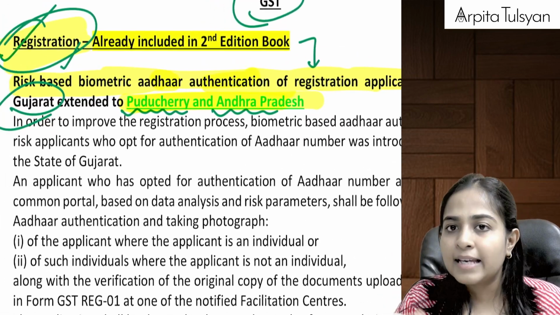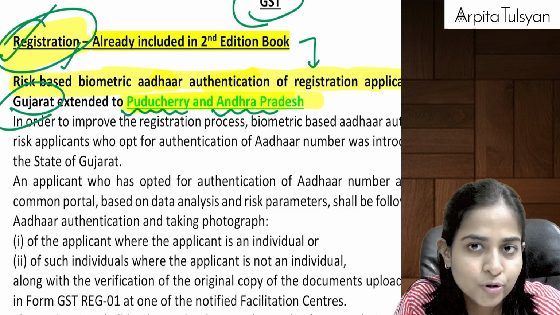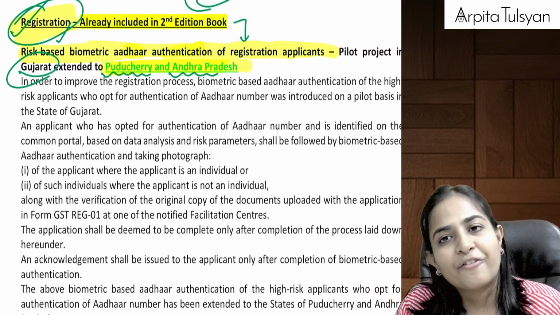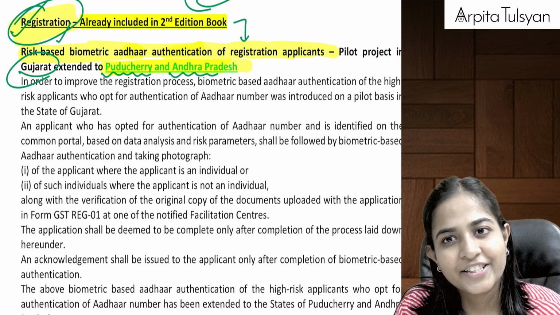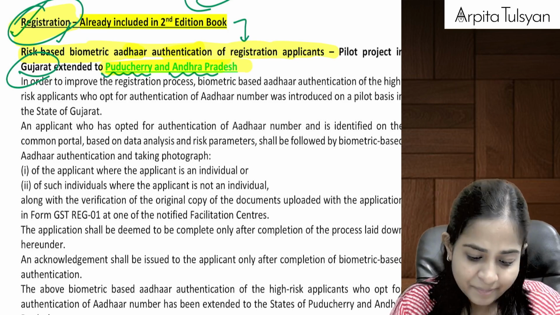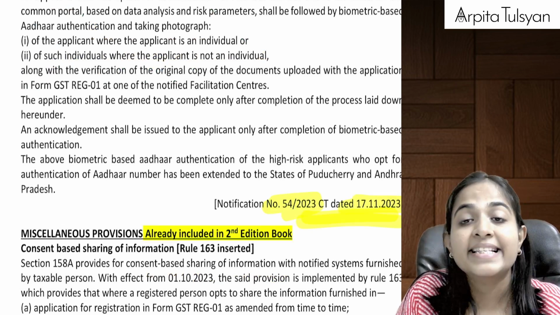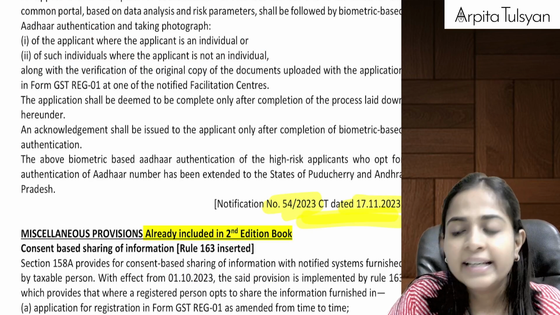Yes, so this thing was already written in your ICAI material, in your old textbooks also. And what you have to write there is notification number so and so, dated 17th November 2020.